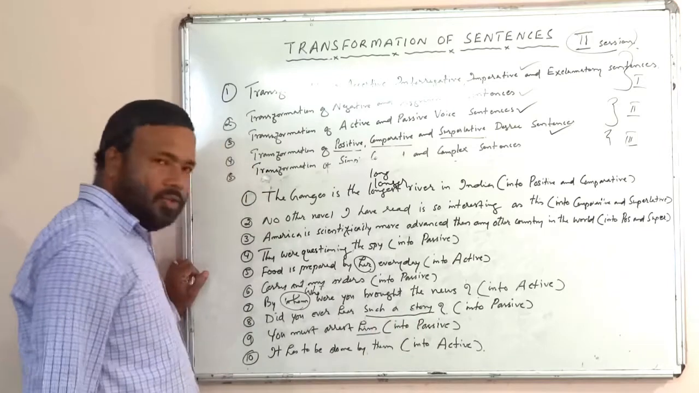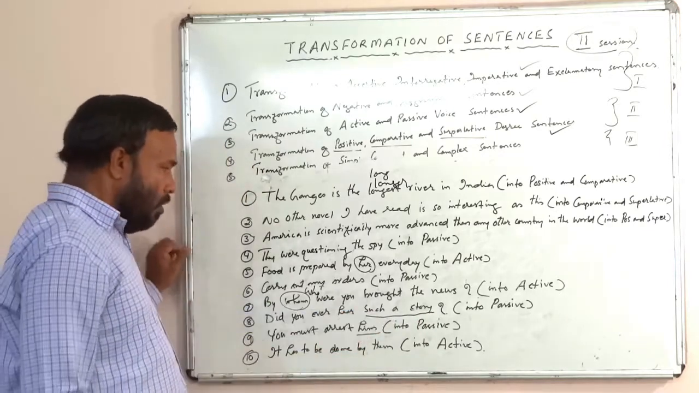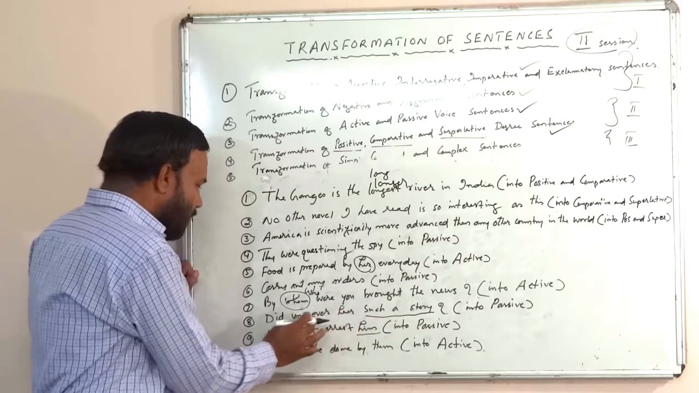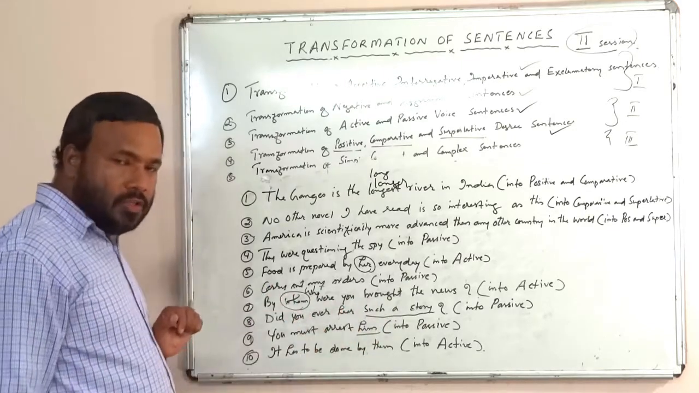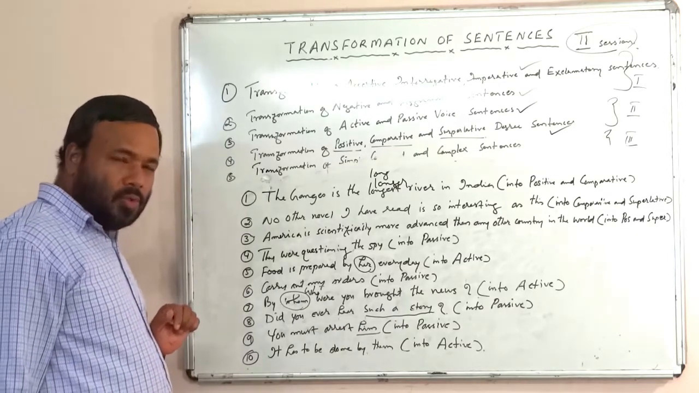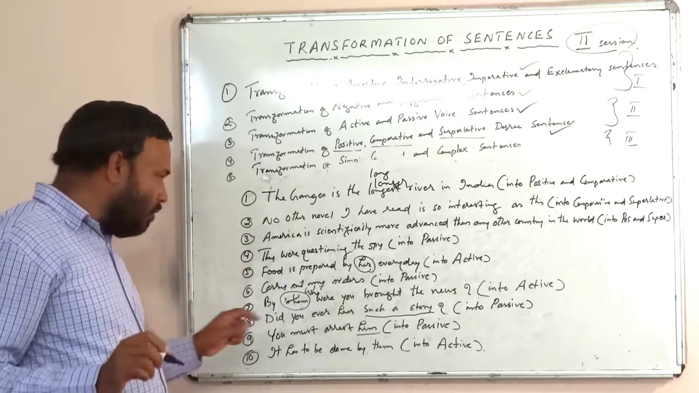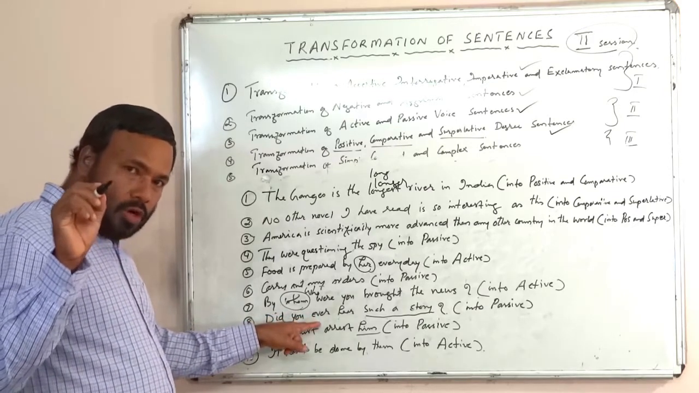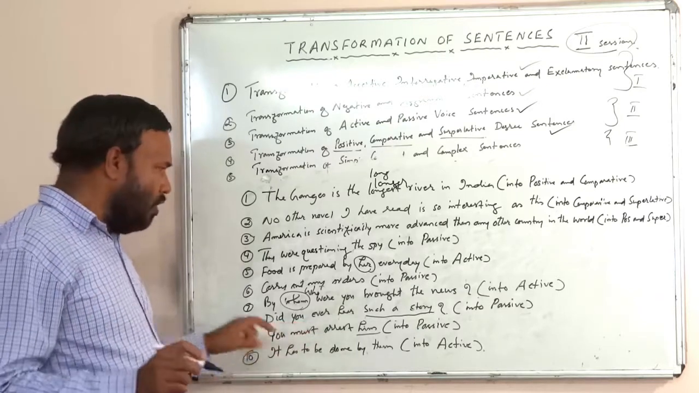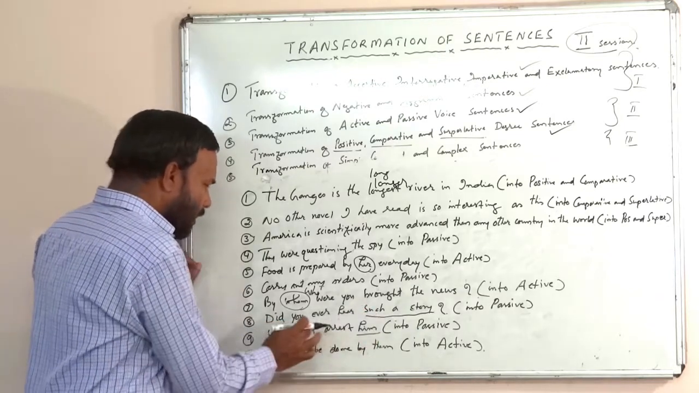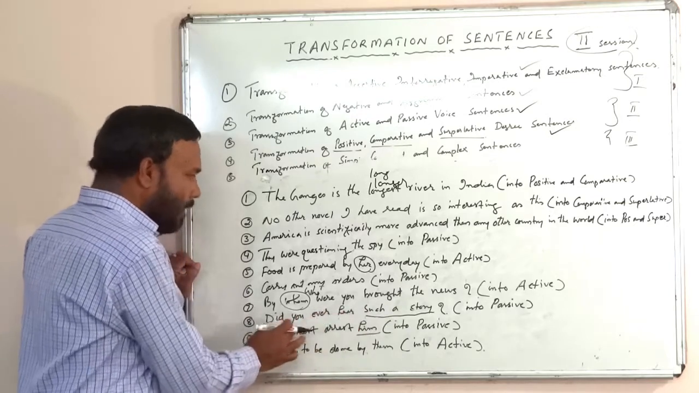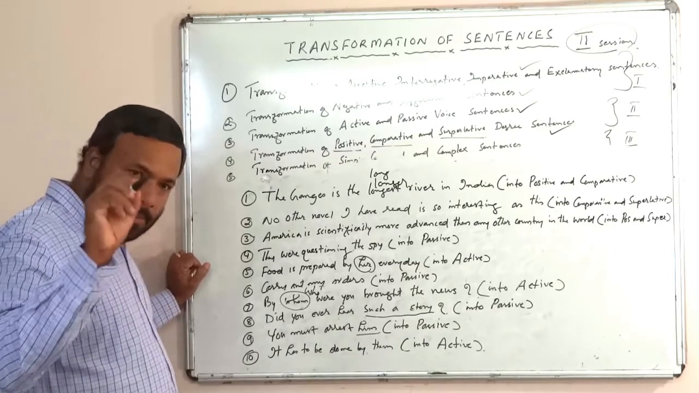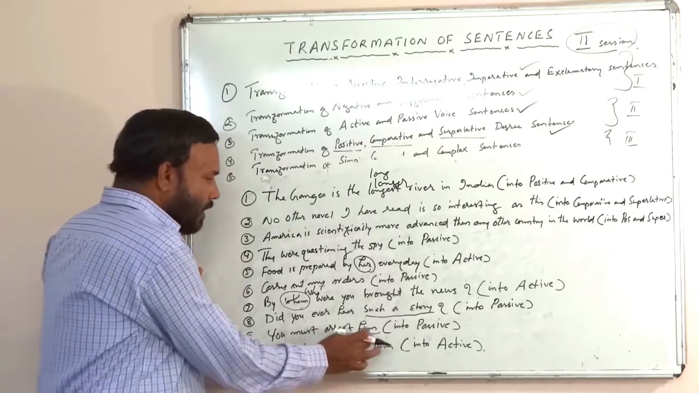This is the object, isn't it? So, how will we get? Was such a story ever heard by you? Because what is the passive structure of simple past? Subject plus was or were plus past participle, isn't it? So, was such a story ever heard by you? Question mark.